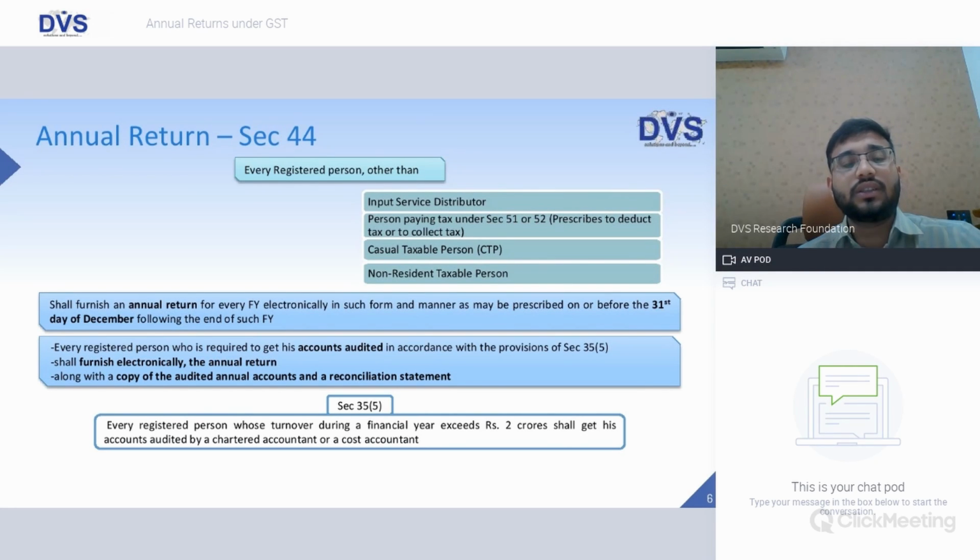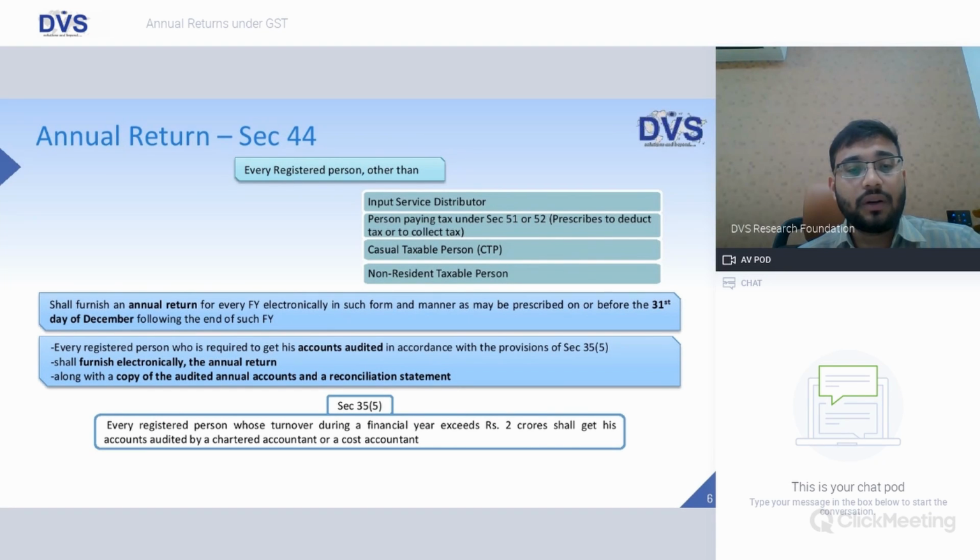Every registered person, that is section 44, apart from an input service distributor, which we have seen in earlier webinars as well, where services availed by the head office are charged to branches or similar kinds of arrangements. Also excluded are persons paying tax under section 51 or 52, where 51 relates to deduction of tax, that is TDS, and 52 pertains to collection of tax, and casual taxable persons and non-resident taxable persons.